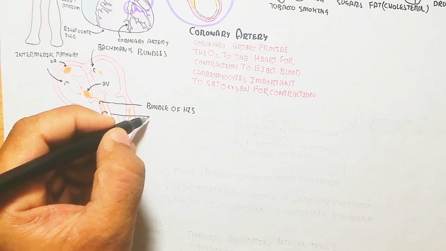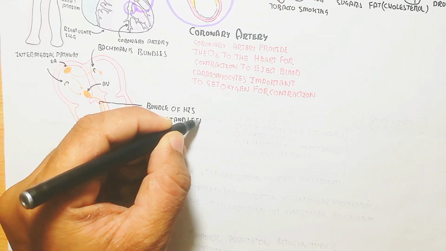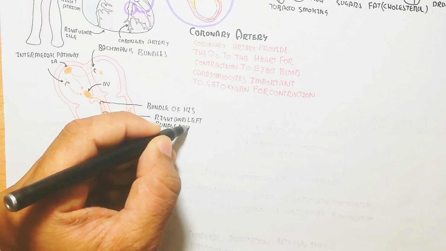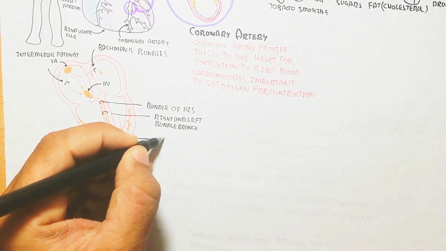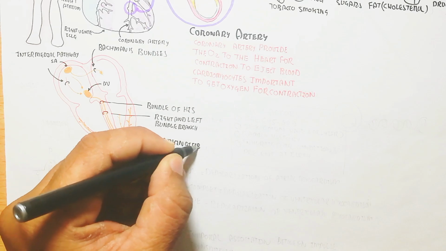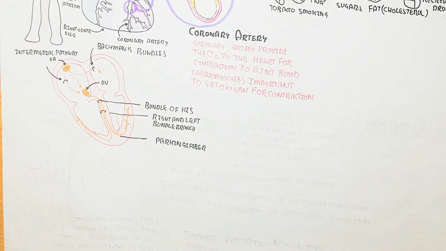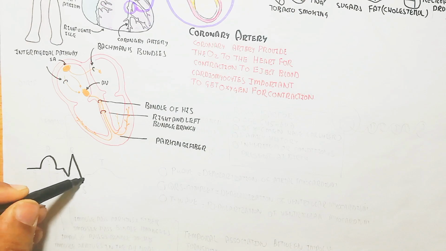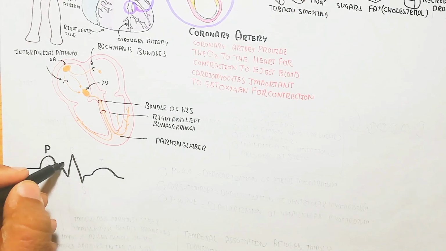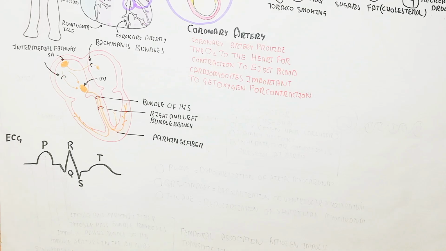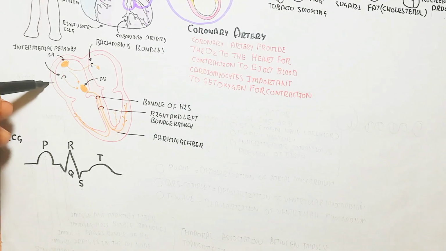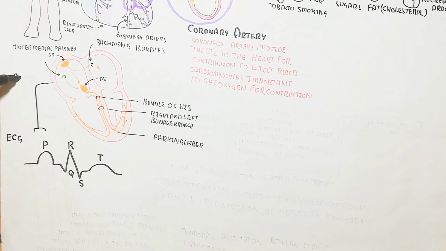The intermodal pathway also transmits the signal to the atrioventricular node. The atrioventricular node transmits the signal through the bundle of His, the right and left bundle branches, to the Purkinje fibers, leading to ventricular contraction. This strong ventricular contraction depends on the coronary artery providing oxygen for tissue function.